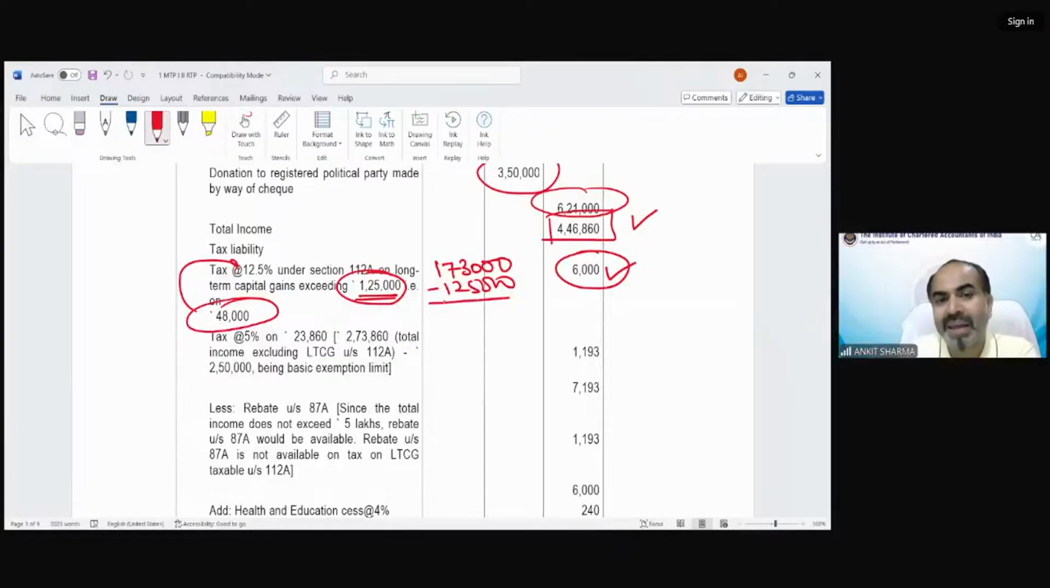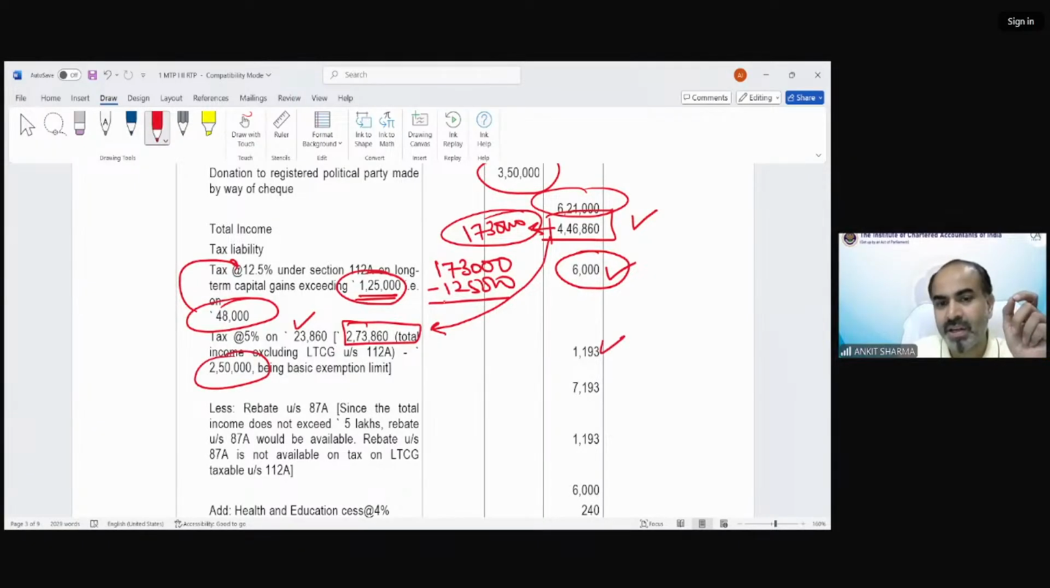The remaining income, 2,73,860. Out of this 446, 1,73,000 was long-term capital gain. The remaining would be 2,73,860. On this, up to 250 exempted, balance 23,000 is having 5% tax. Total tax would be 719.